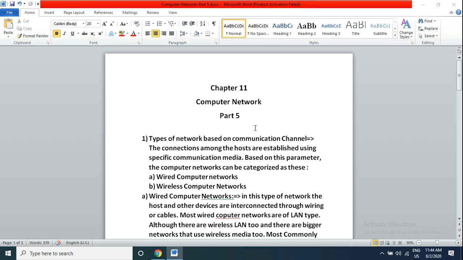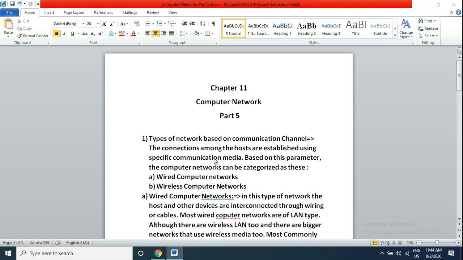Hello students, in today's class we learn our third type of network based on communication channel. In the previous video we learned about geographical spread and media. Today we learn about communication channel. The connection among the hosts is established using specific communication media. Based on this parameter, the computer network can be categorized as follows.